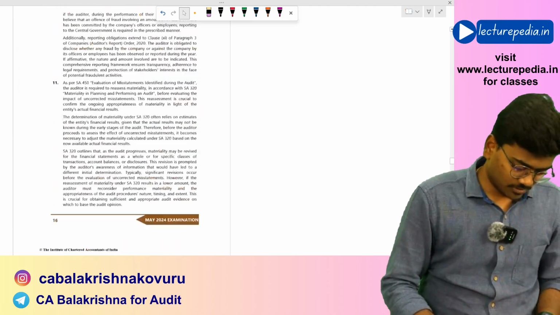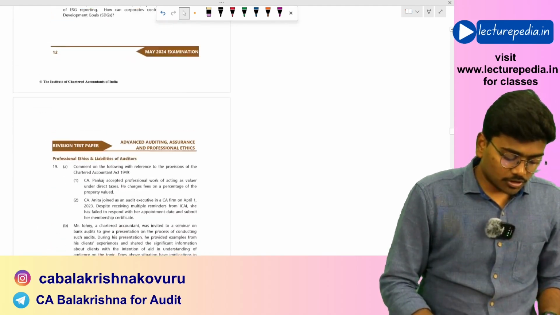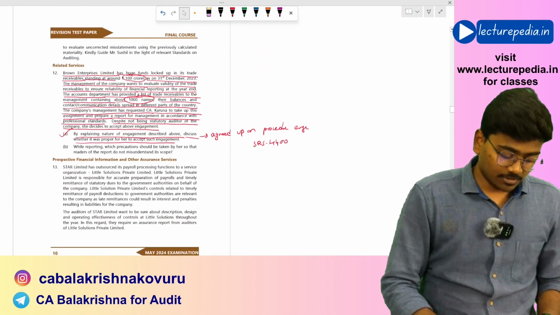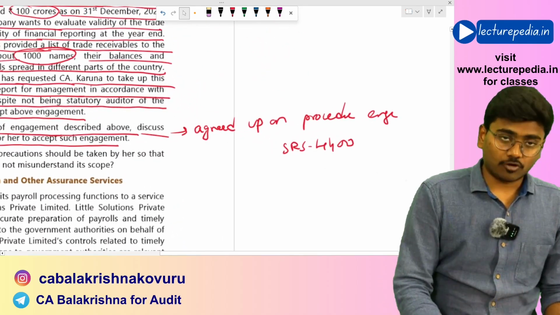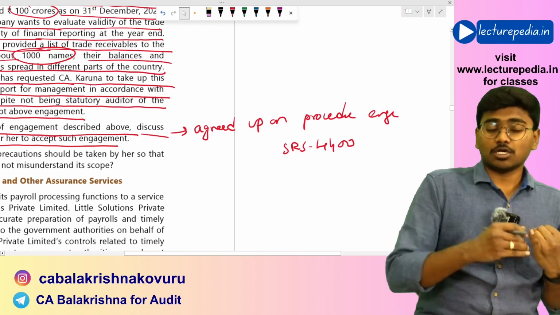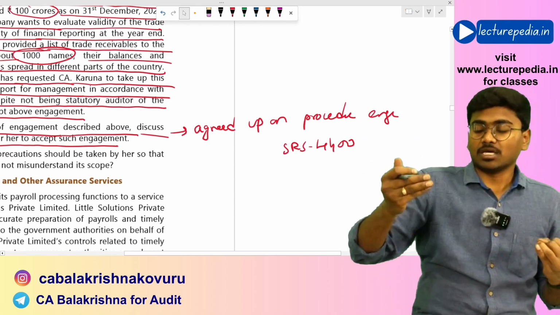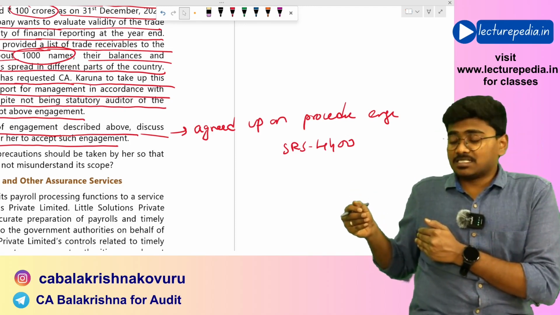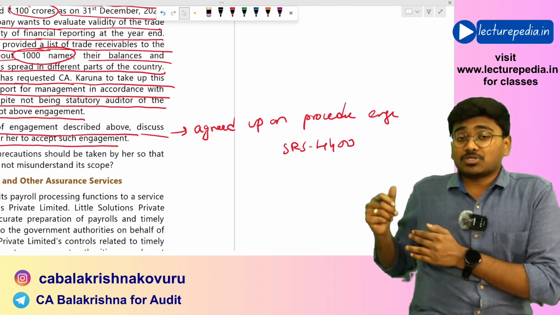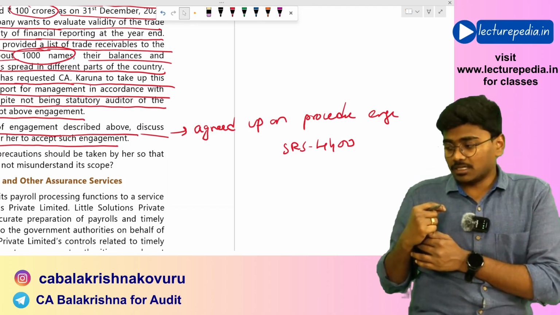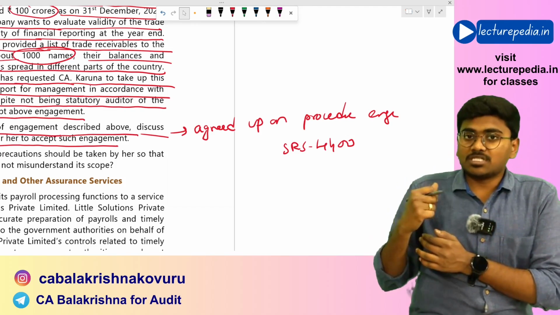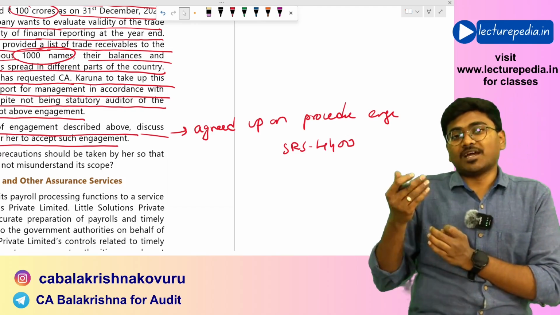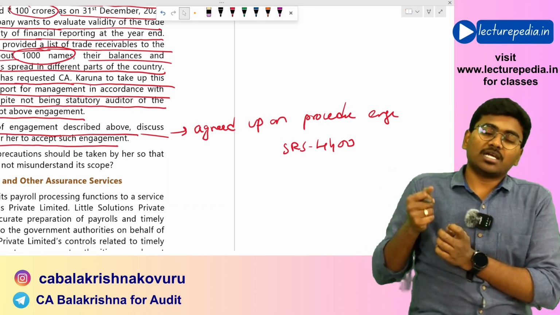SRS 4400. An agreed upon procedure engagement is an engagement in which the auditor will perform agreed upon procedures on agreed upon items. The management and the auditor will, in the first instance itself, determine what procedures have to be performed by the auditor and on what items these procedures have to be performed. Based on this, the auditor needs to find out the facts